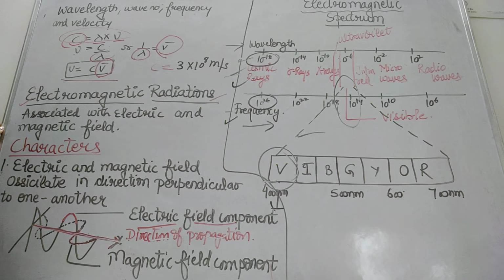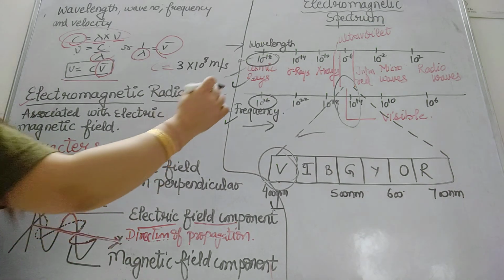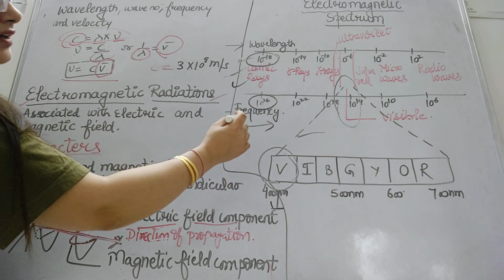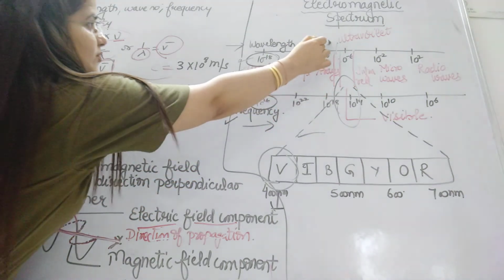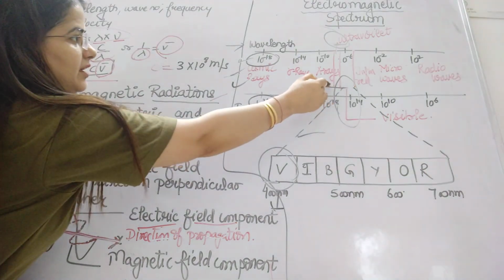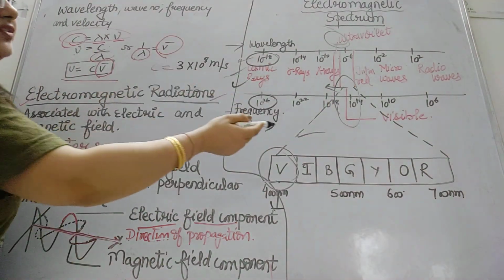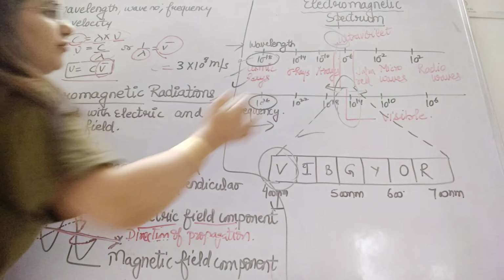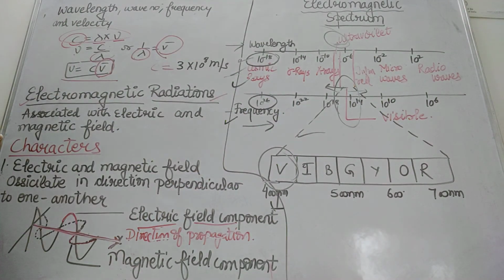The region just above the visible portion is the ultraviolet region, and below the visible region there is the infrared region. You should know the use of these also.